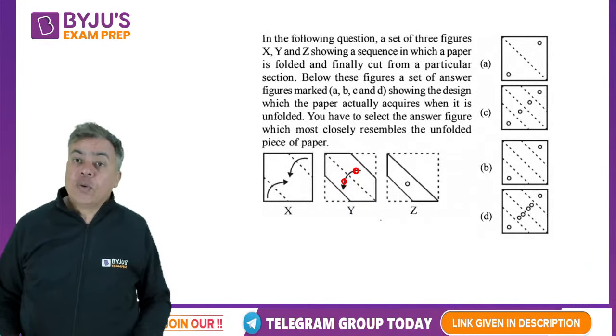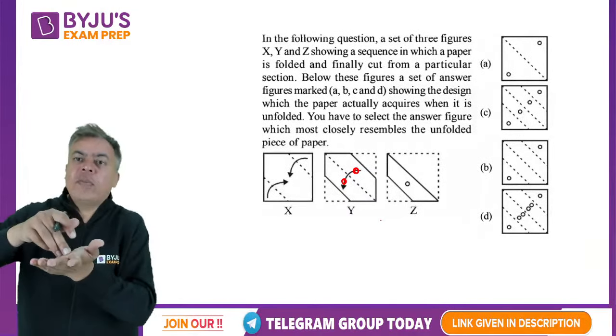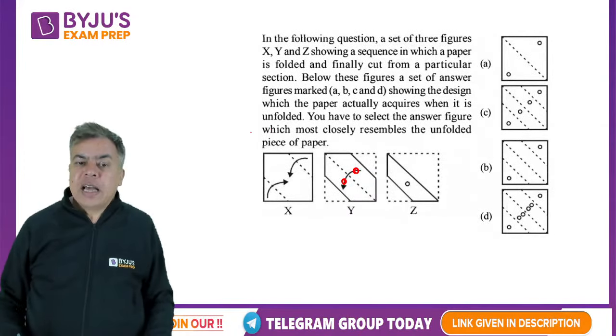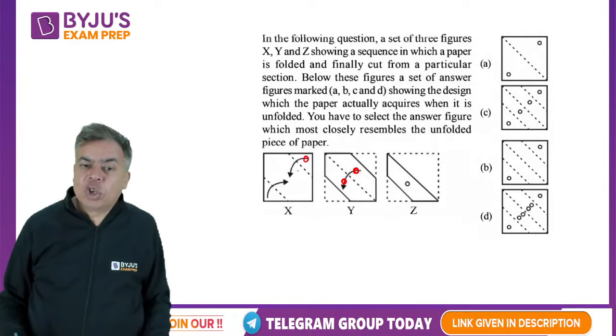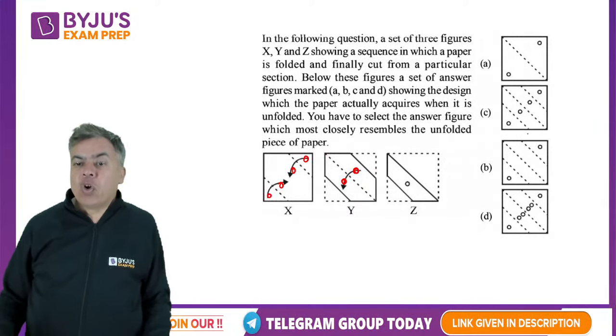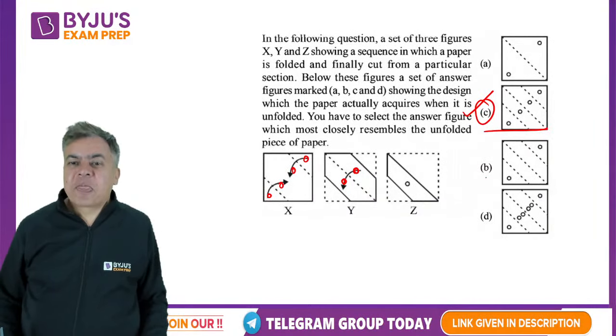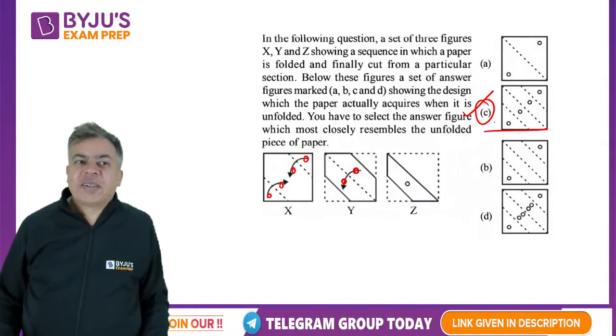When you folded it and then made a hole, it is now on both places. And when you unfold it, it will also be here. So there will be 4 holes. So the C option should be the correct answer. Okay, it is actually A, B, C, D. So here C, this is B. Okay, the second option is actually C.